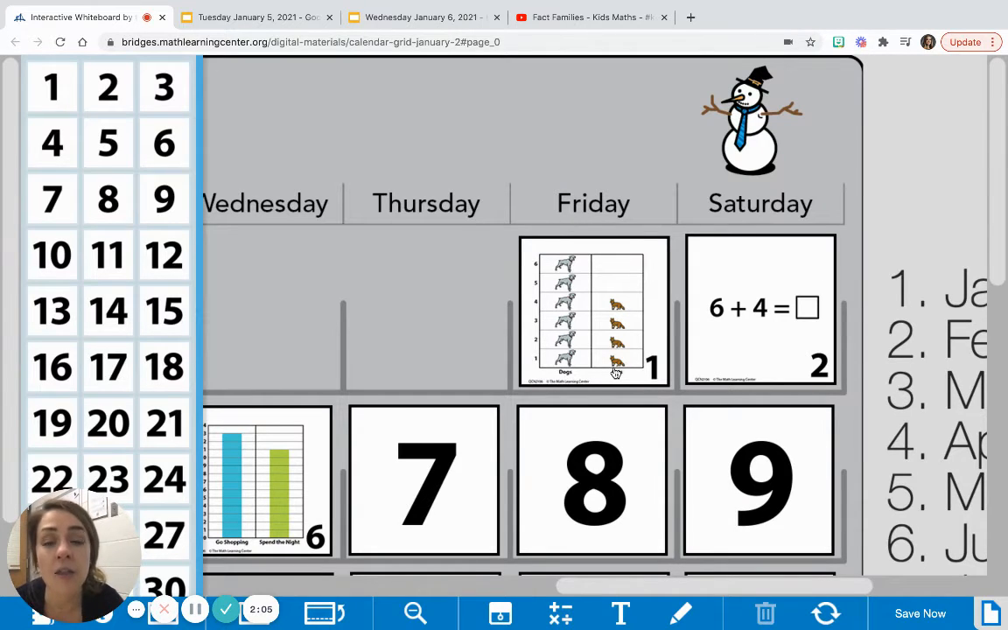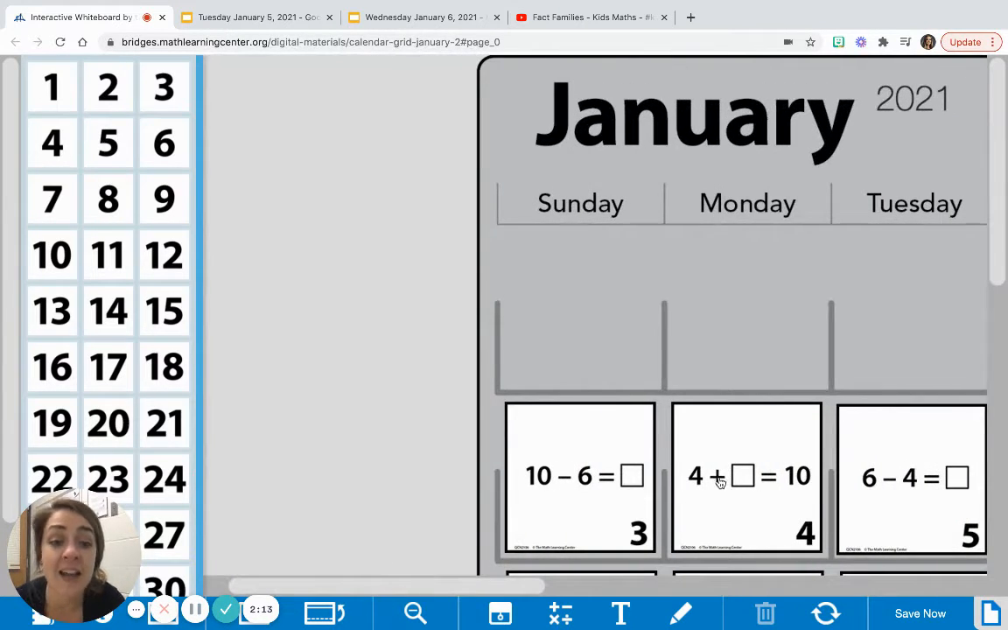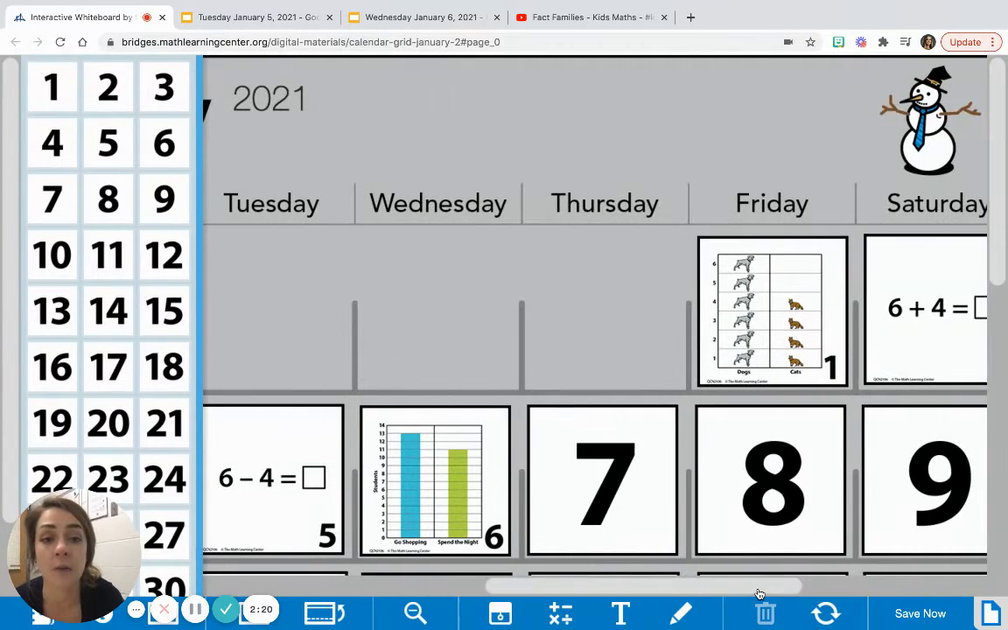And then all the cards that came after on the 2nd and on the 3rd and on the 4th and on the 5th, each one of those cards was the fact family that goes along with our first graphing card. So 6, 4, and then if you add those together, it equals 10. So the fact family used the numbers 10, 6, and 4. And when you use those 3 numbers, you can make 2 addition sentences and 2 subtraction sentences.